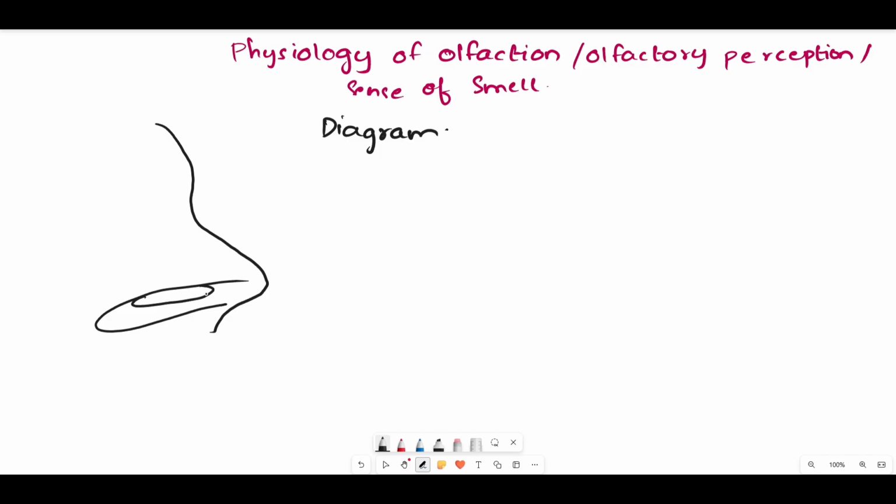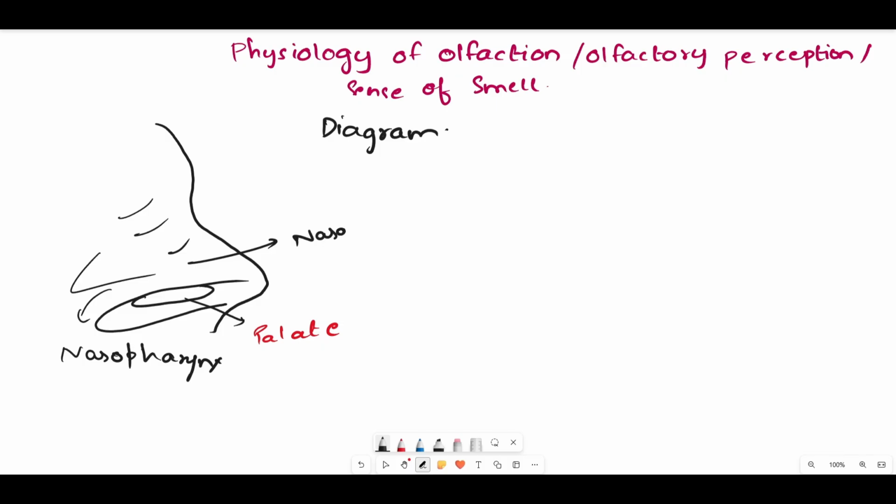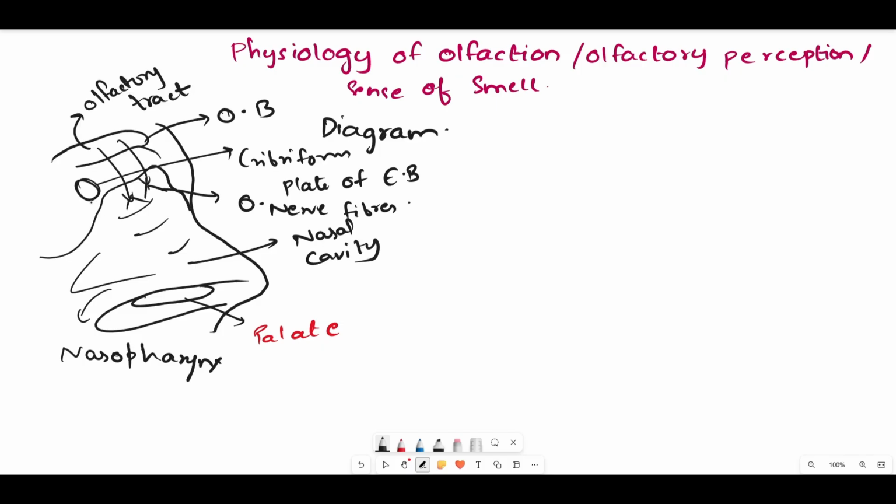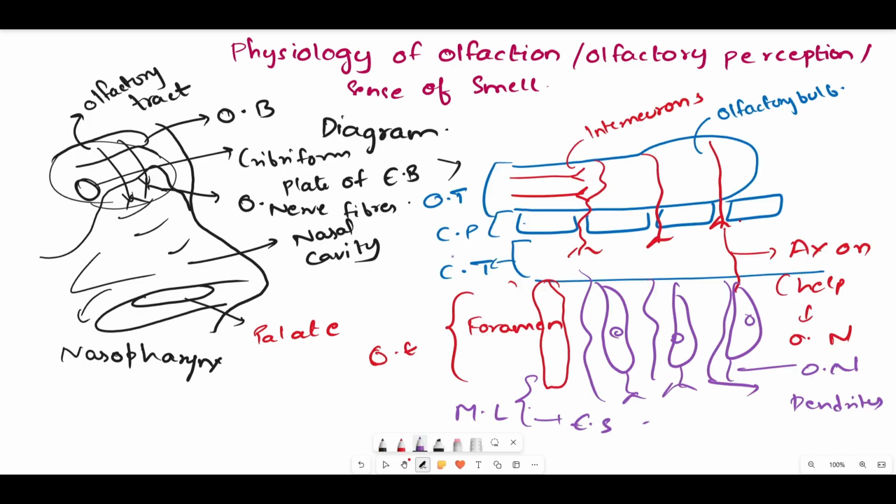This portion we can call the palate. This area is simply the nasopharynx. This part we can call the nasal cavity. We can also zoom into this particular part. In the physiology, we have seen the cribriform plate and all. This is the exact location that we can see in the diagram. If you can't understand the sentence directly, you can come here and check the diagram. You can also draw this diagram yourself.